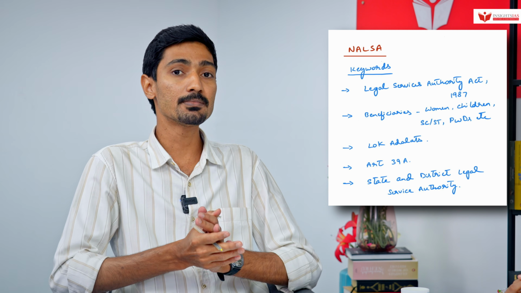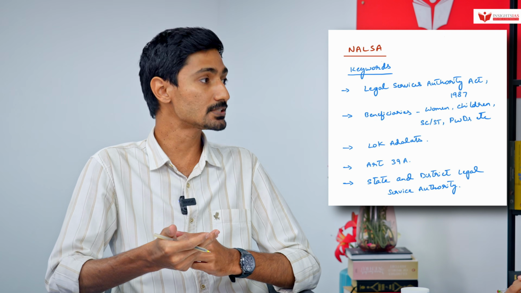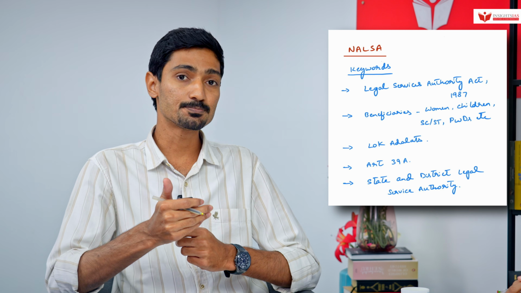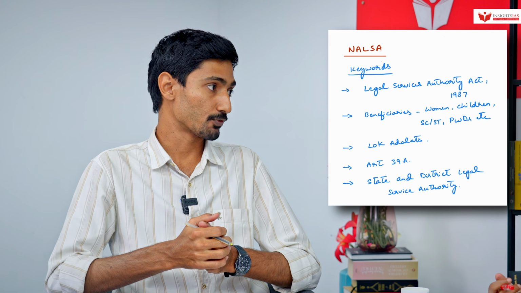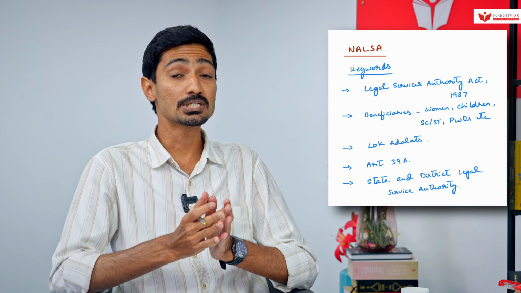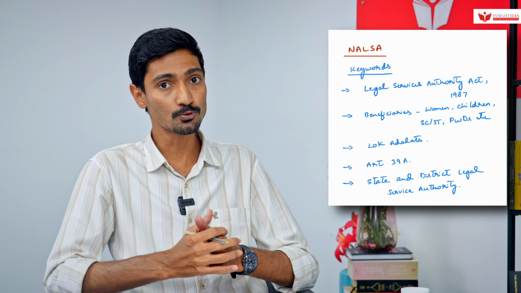Also, knowing a little bit about Article 39A, which also talks about free legal service, which we have already discussed in the previous section. Knowing about these aspects is very important. So there can probably be a statement based question with respect to NALSA. And also along with that, knowing briefly about the State Legal Services Authority and District Legal Services Authority is equally important here, ma'am.